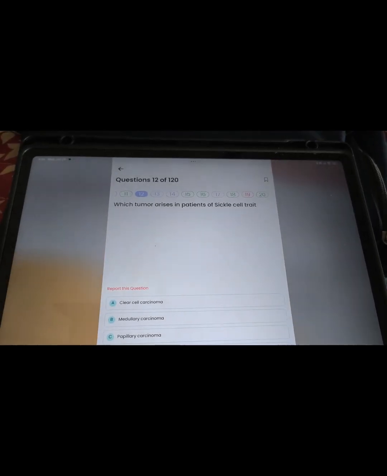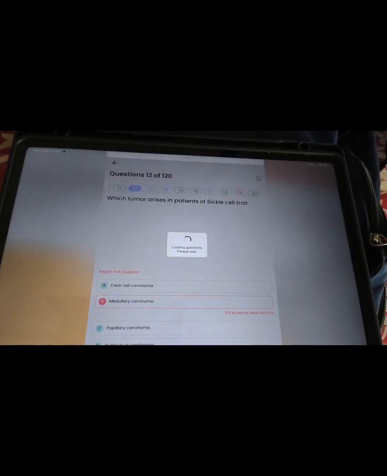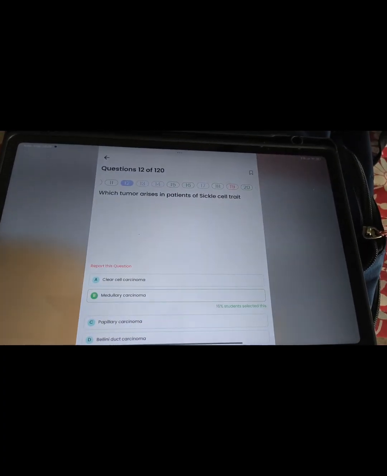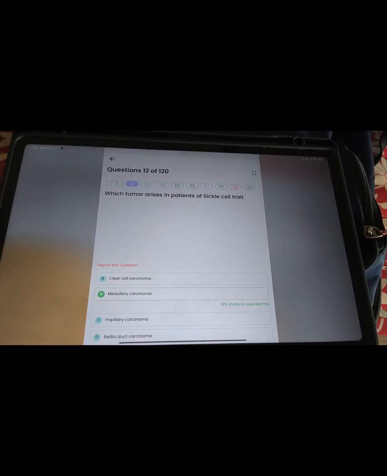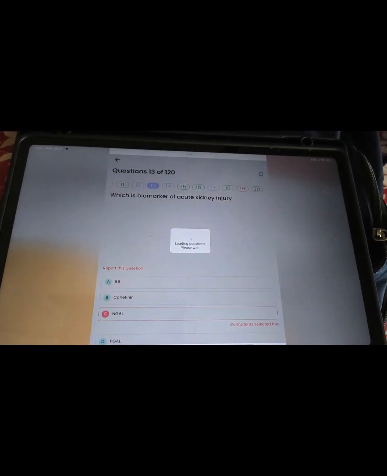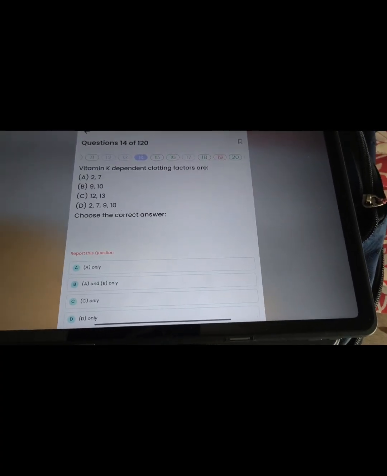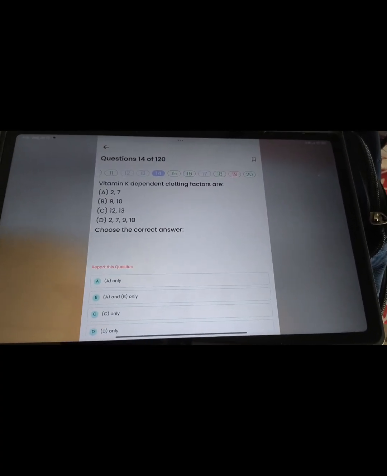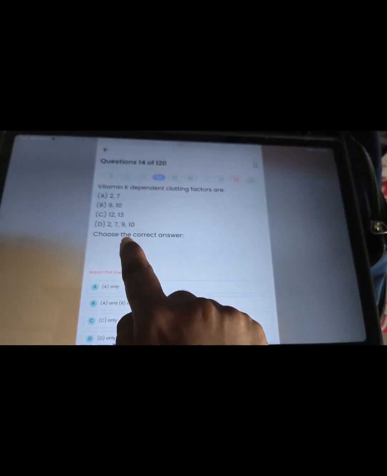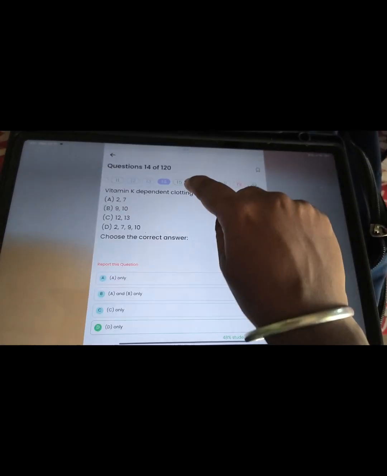Next question: in sickle cell trait, the tumor we will get is the medullary variety. In clear cell there will be a proto-oncogene. In papillary, you see it in the picture. Then NGAL is the acute kidney injury biomarker. Then vitamin K dependent clotting factors are 2, 7, 9, 10. So the answer will be D. D is the right answer.